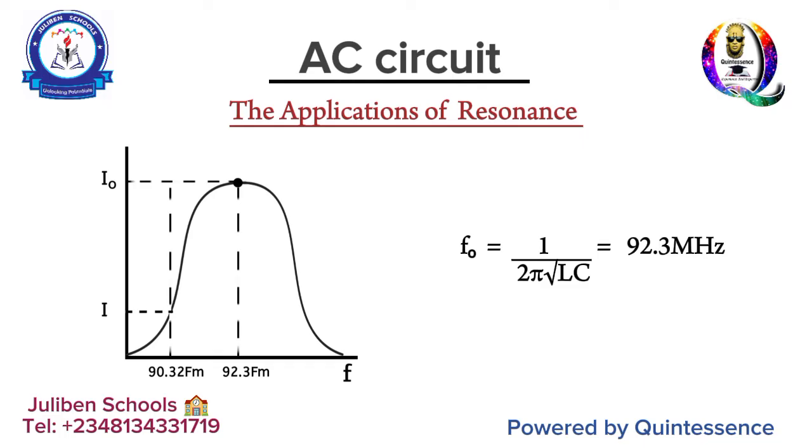That is the maximum frequency at the maximum current for that particular station. Others are 92.7, others 101.3. These are their resonance frequencies. When you tune to each resonance frequency, you listen to what the station is saying clearly.